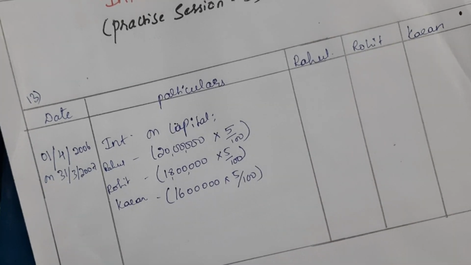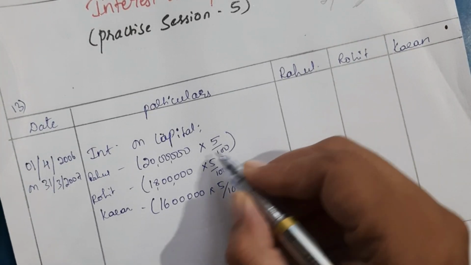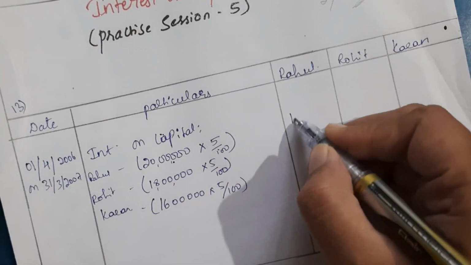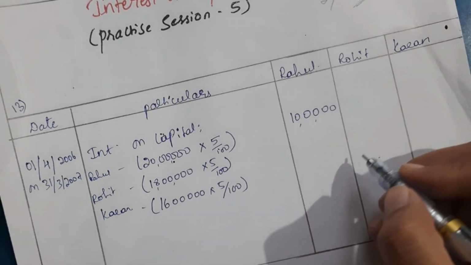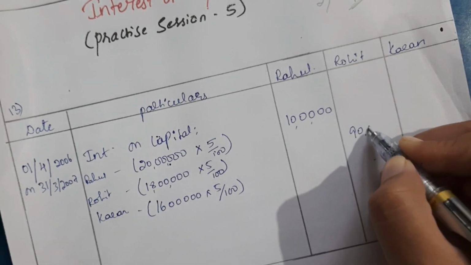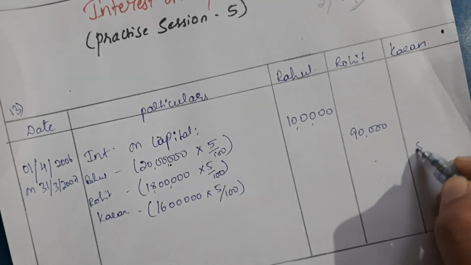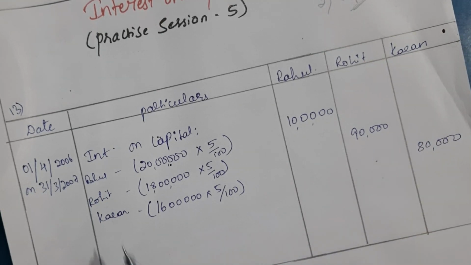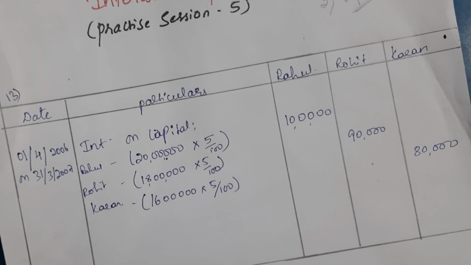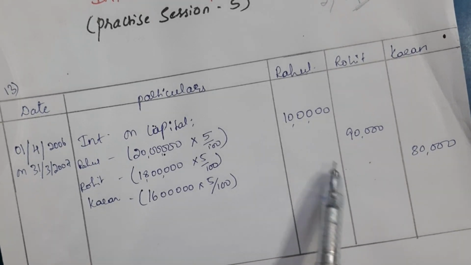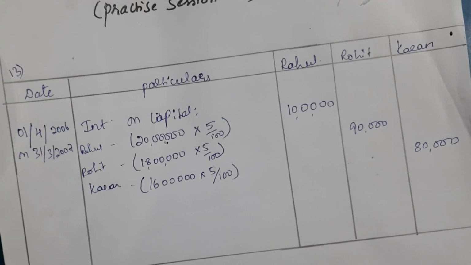Now we just have to simplify and write the amount in the amount column. 5% of 20 lakh is 1 lakh rupees, 5% of 18 lakh is 90,000 rupees, and 5% of 16 lakh is 80,000 rupees. So Rahul gets 1 lakh rupees, Rohit 90,000 rupees and Karan 80,000 rupees as interest on capital for the full year.